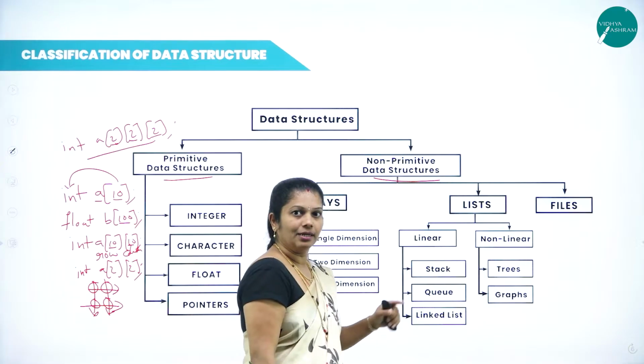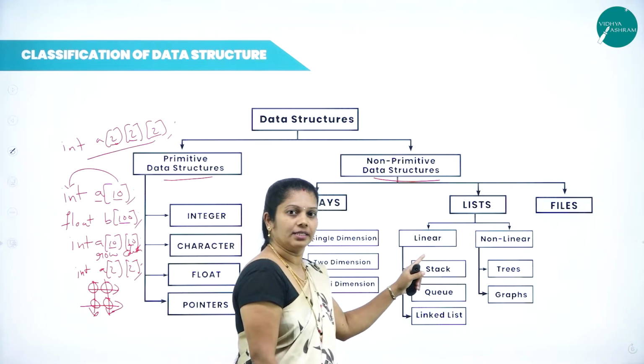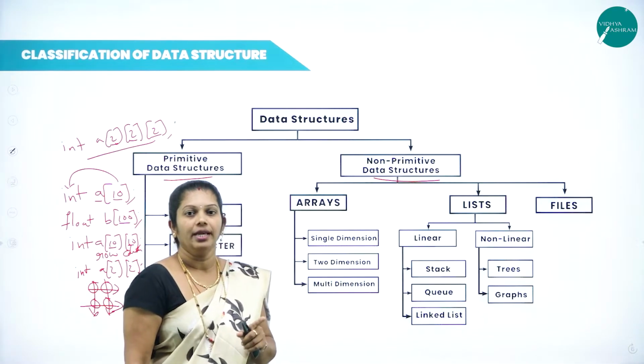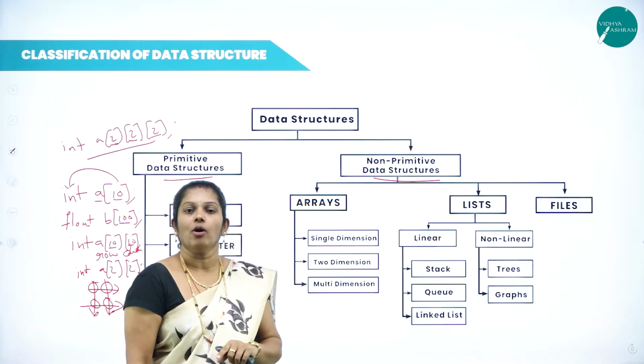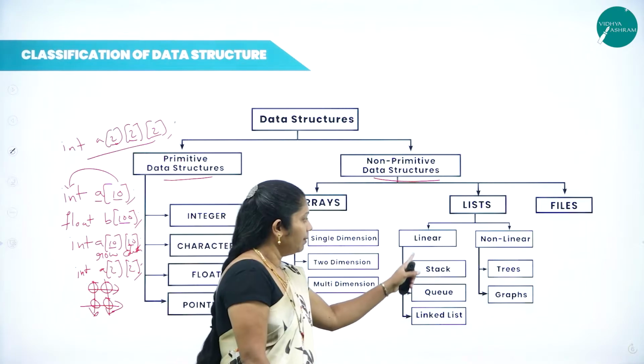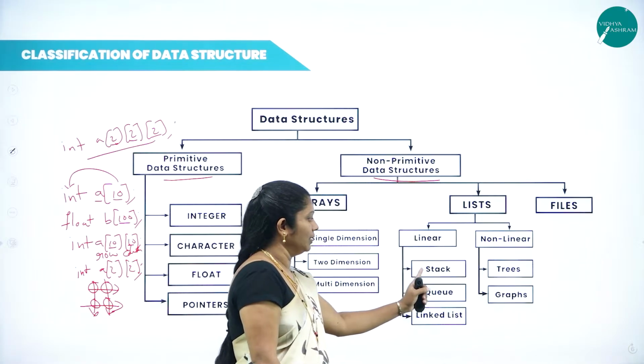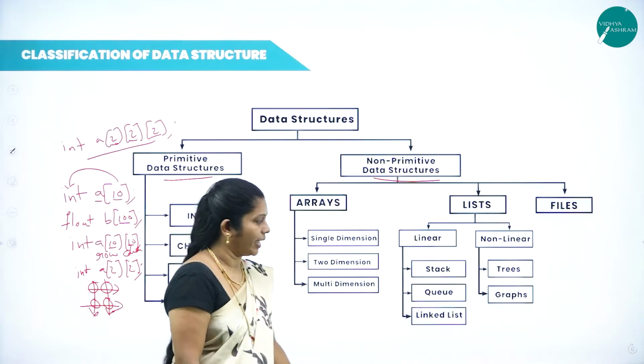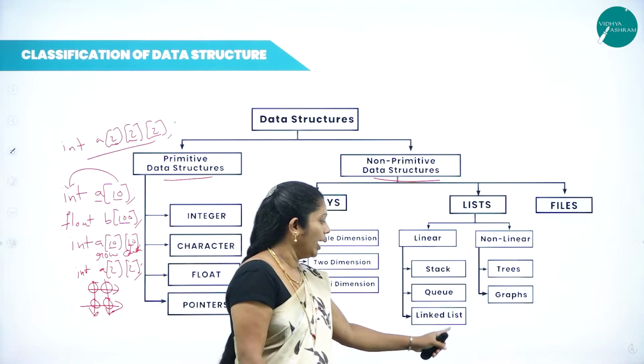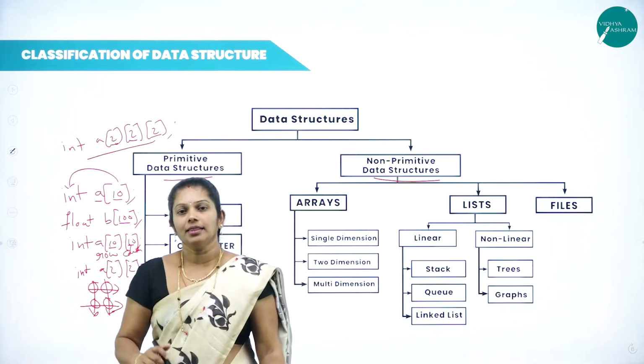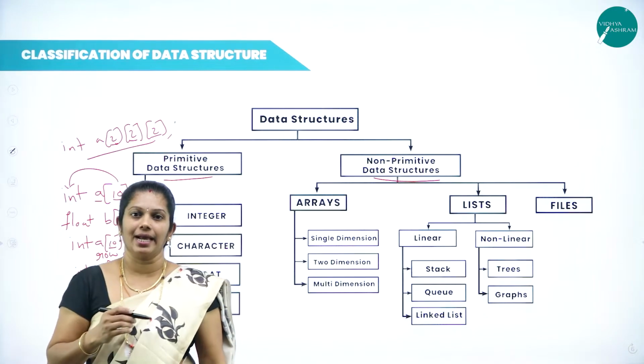Under linear, as I already told you, all the elements are arranged one after another. Elements may be homogeneous or heterogeneous. When we come to the classification of linear, once again it is classified into 3 types: stack, queue and one more is linked list. Then what do you mean by this stack?